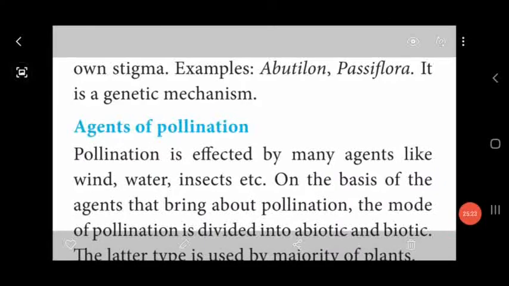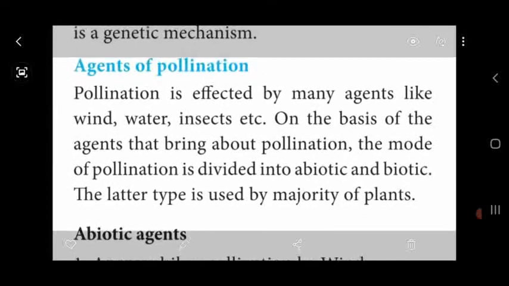The example for self-sterility or self-incompatibility is Abutilon indicum, called tutti plant. Next one is the Passiflora. They are showing the self-sterility or self-incompatibility mechanism.